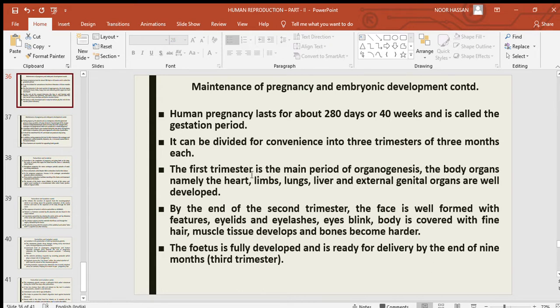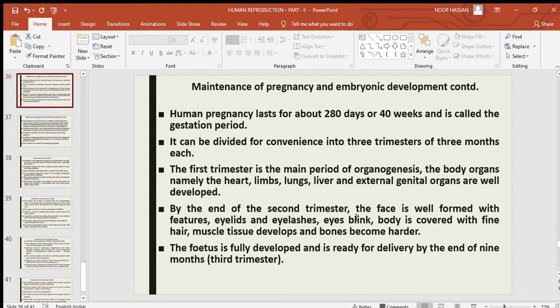The first trimester is the main period of organogenesis, where organs are developed. The body organs, namely heart, limbs, lungs, liver, and external genital organs, are well developed during this first trimester. So the fetus completes the development of all these organs during the first 3 months.